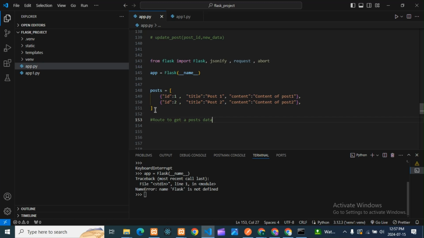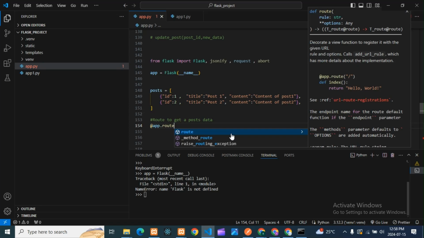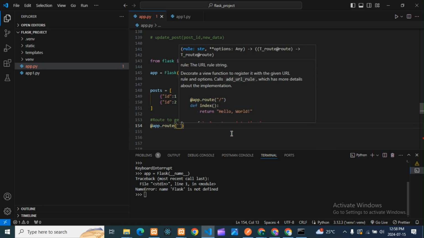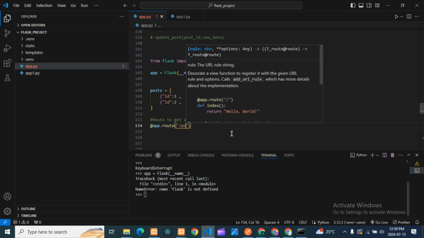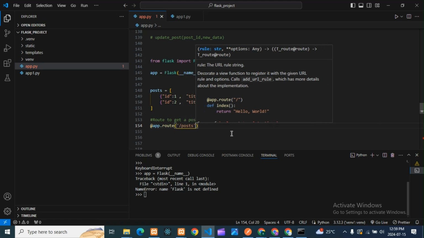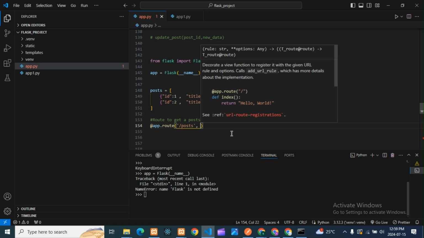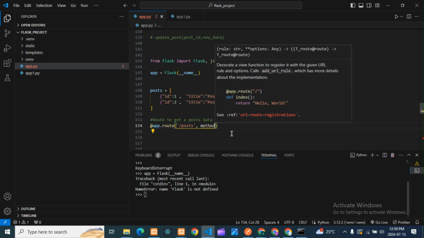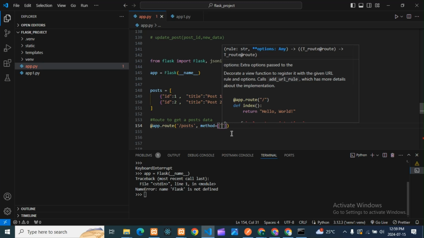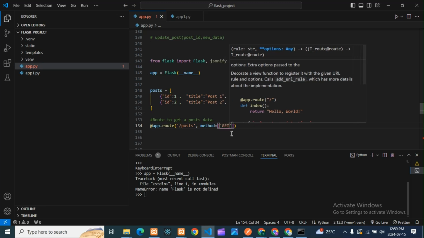So here we'll create one route to get the posts. The route will be app.route. Then here I have to give the route, so I'll take forward slash posts. Then the method, which method I'm going to use here: I'm using the GET request method, so it will be GET. So this is done.